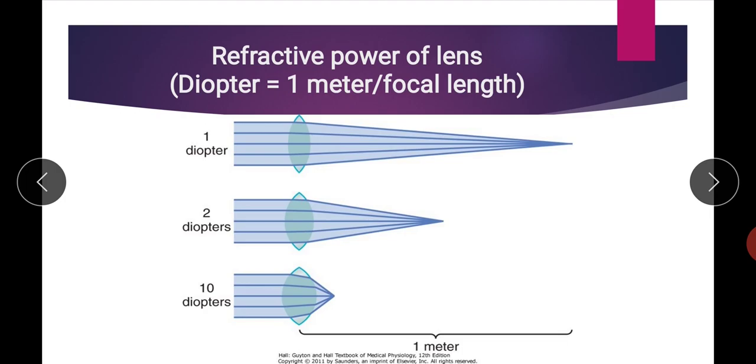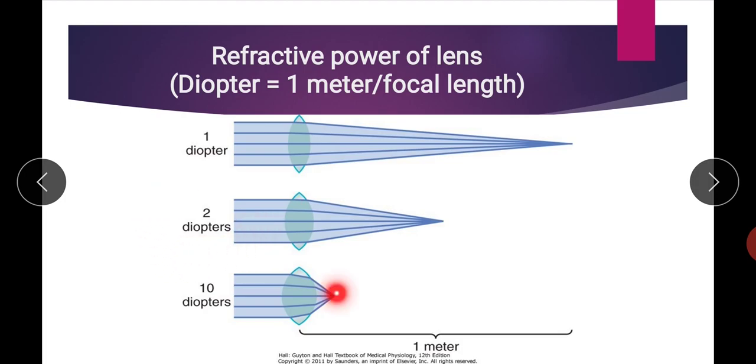Now we have three examples. In the first figure, the parallel light rays pass through the convex lens and form a focal point at a distance of 1 meter. So here the focal length is 1 meter. To measure the power of this lens, it is 1 meter divided by 1 meter, so we have a power of 1 diopter. In the second lens, the focal length is 0.5 meter. So to measure the power of this lens, we divide 1 meter by 0.5 meter, and we get 2 diopters, or a power of 2 diopters.